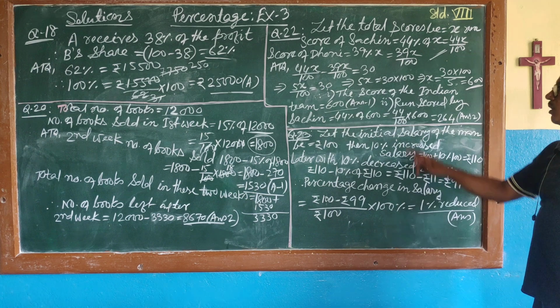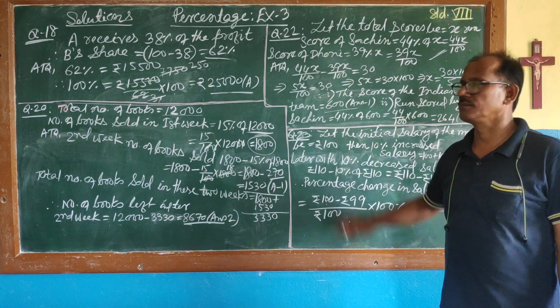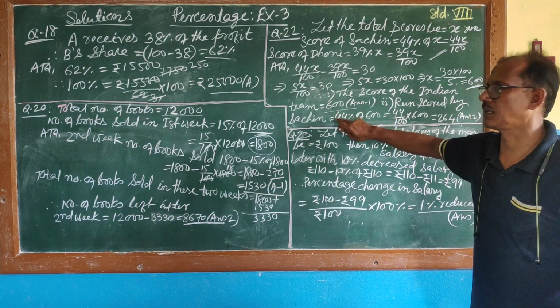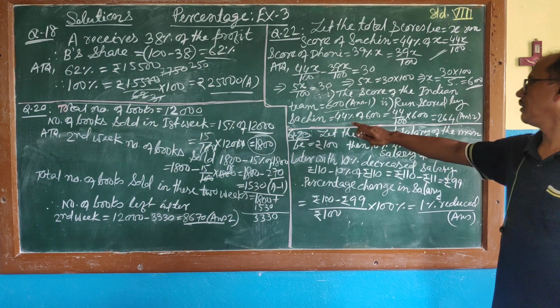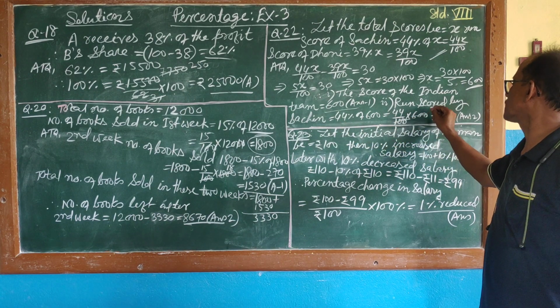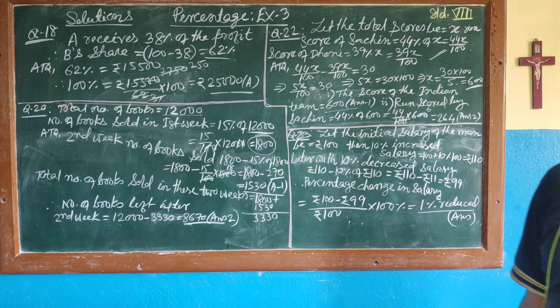Now the second one: the runs scored by Sachin is 44%. Therefore 44% of 600 will be Sachin's runs. So 44 by 100 into 600, the 100 will be cancelled with 600, leaving 6. So 44 into 6 is 264. So Sachin alone scored 264 out of 600.